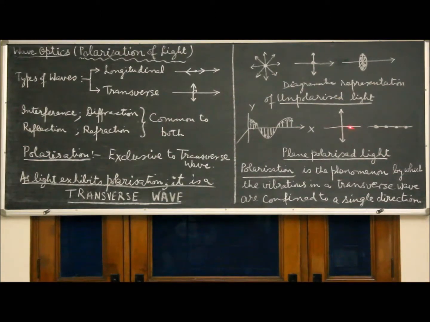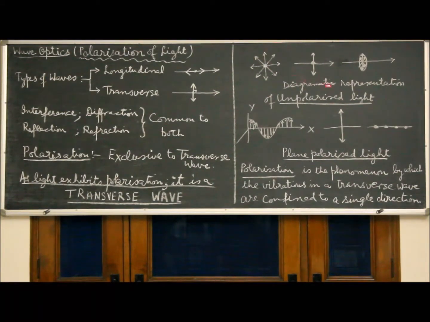Diagrammatically represented in this manner, there is a single direction of vibrations, or here the vibrations are normal to the plane of the board. Here the vibrations are in the plane of the board. The light in all these three diagrams is plane polarized light.